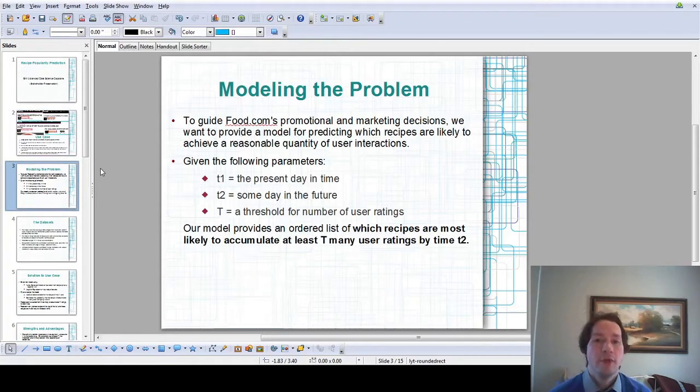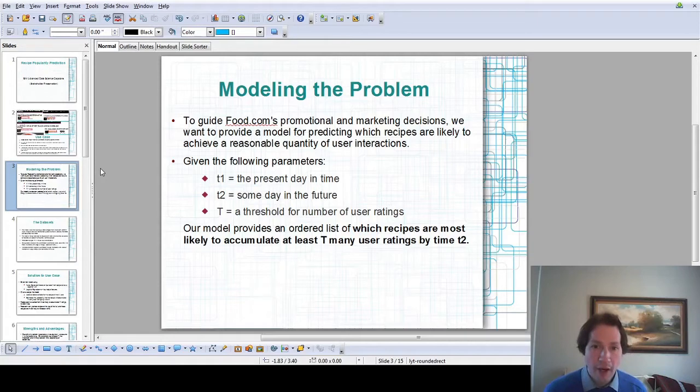So in order to give a concrete model of the problem, I'm setting a couple of initial parameters, which actually can be chosen by the user. The first parameter is lowercase t1. That's the initial time parameter, and really we want to imagine that that's the present moment. I want to forecast starting right now and look into the future. And then time lowercase t2, as I mentioned, is some future time. Capital T is going to be a threshold for the number of user ratings.